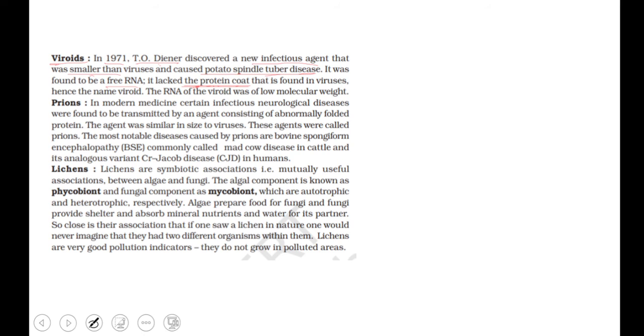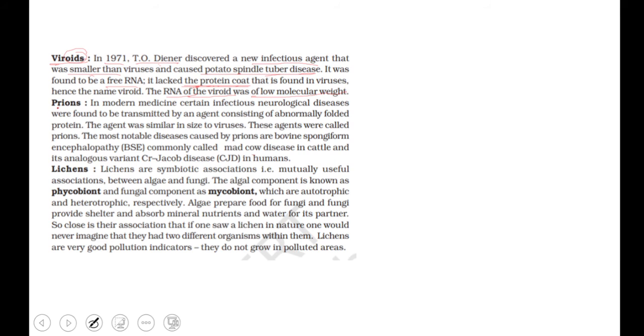That is why it's called viroid and not virus; it ends with OID and not with US. The RNA of the viroid was of low molecular weight.